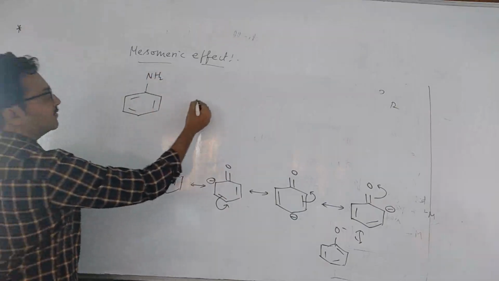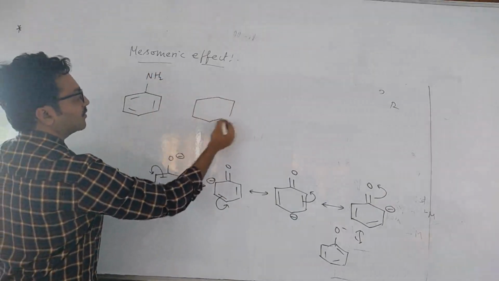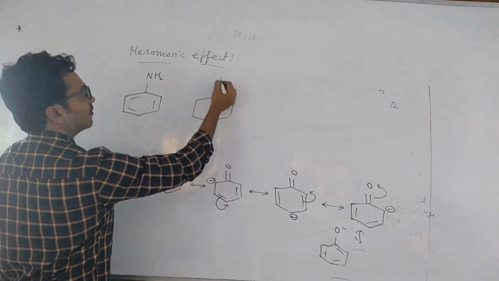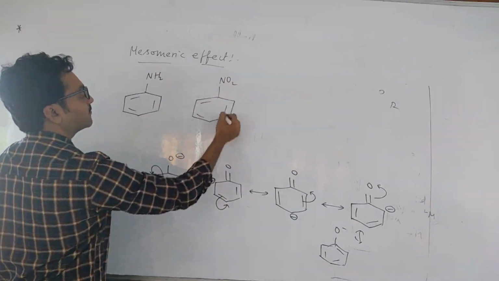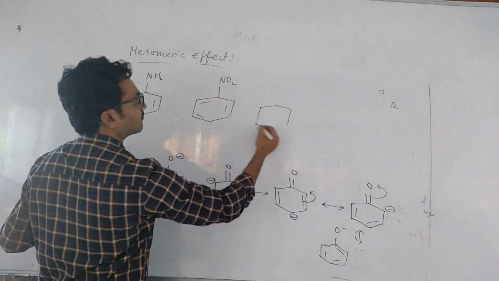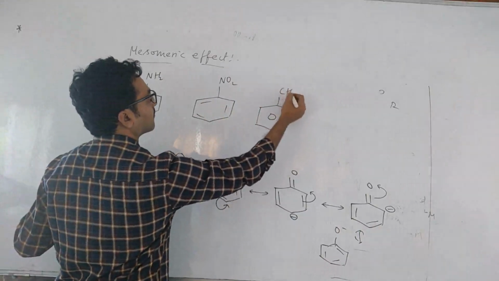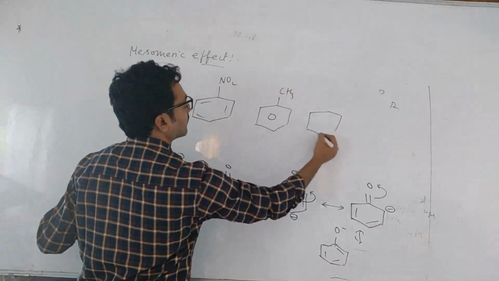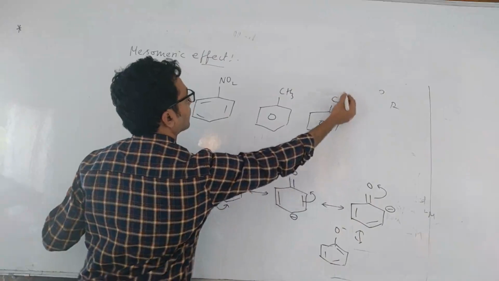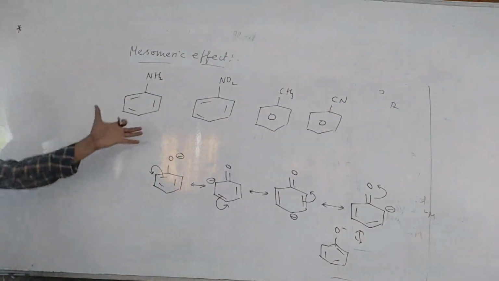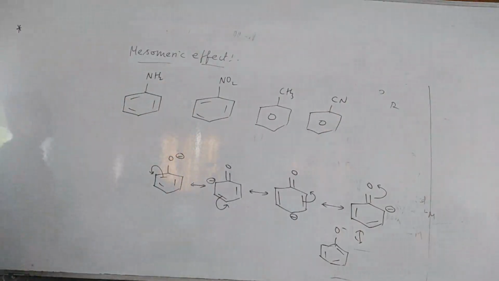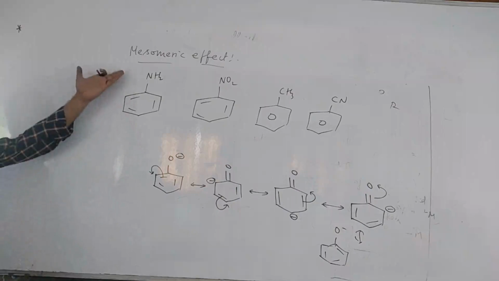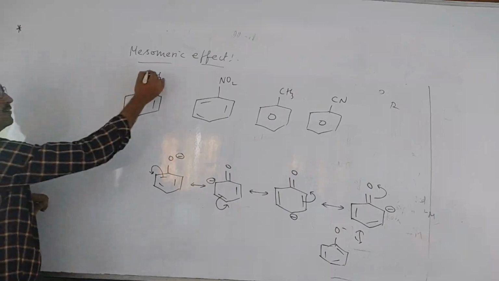One time they ask, which of the following will show plus M effect among these four? Plus M effect will be shown by aniline, because it gives the lone pair.